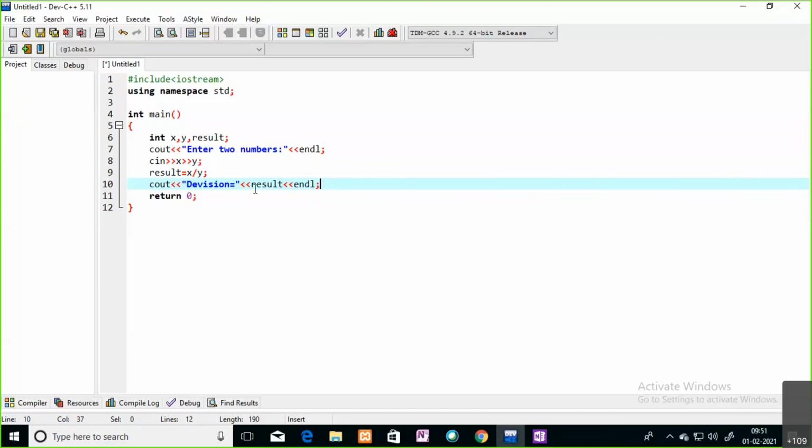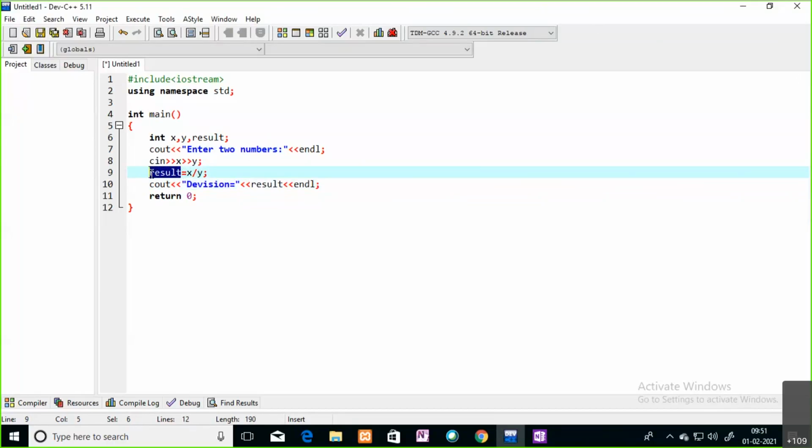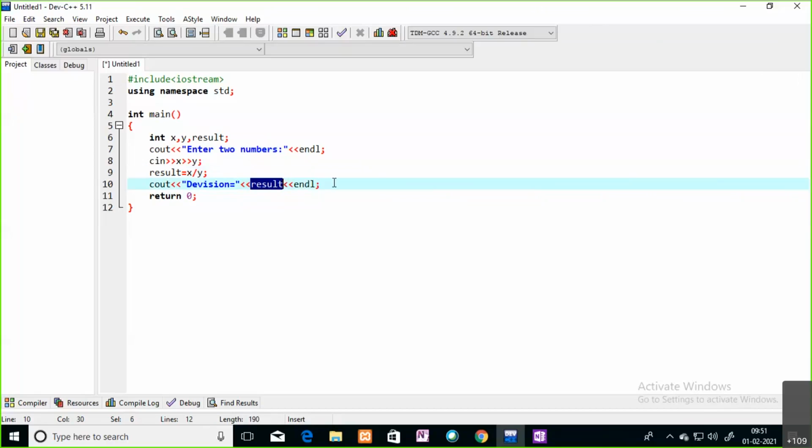Directly in the cout statement you can also take x by y, but in the third variable I'm storing the resultant value, and you can print that variable on the output screen.